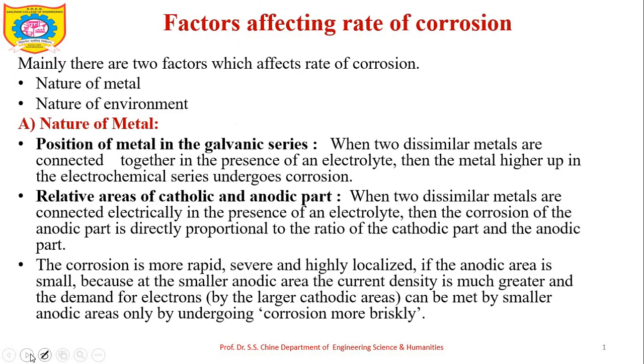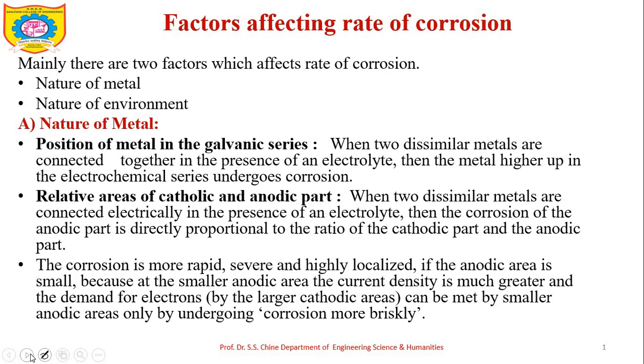Now, factors affecting rate of corrosion. In this, basically we have to consider two important factors. As we have discussed the mechanism of corrosion, you might have understood which two factors are more important. The first one is the metal, and the second one is the environment. So, metal comes in contact with the environment. There will be either a chemical or electrochemical reaction, and then it will undergo degradation. That is known as corrosion.